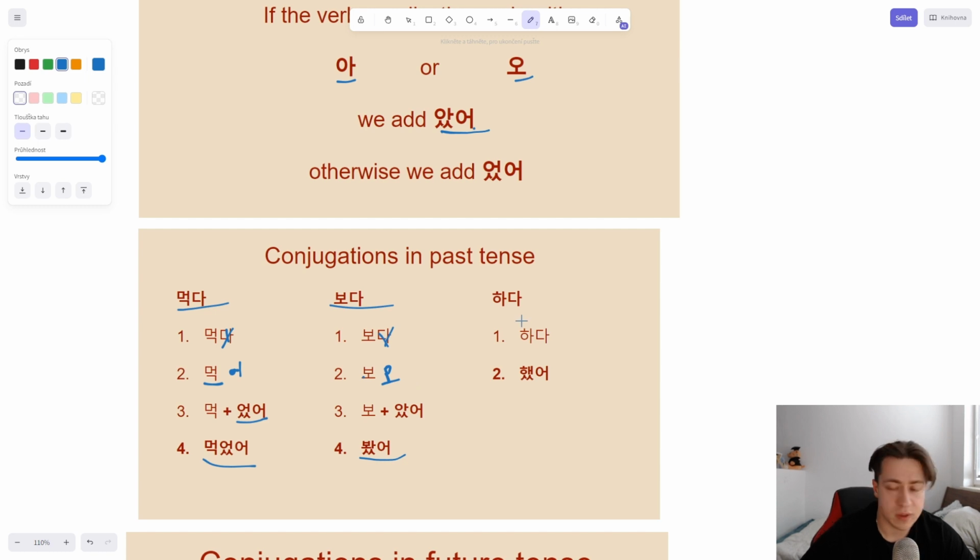Always try to create sentences just for fun. It will really help you. Just create sentences in your head constantly. Check them with translators or whatever. That's what helped me. Here we have 하다. Again, we remove da, and there are no tips that I could give you. It's just 했어. You have to memorize it. 했어.